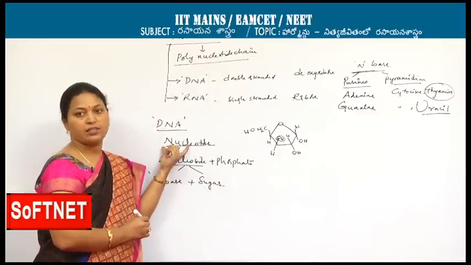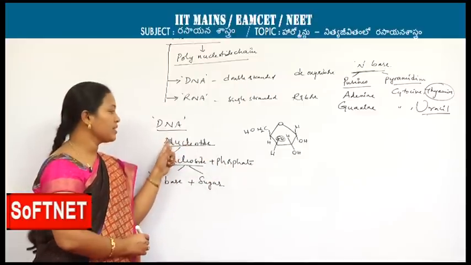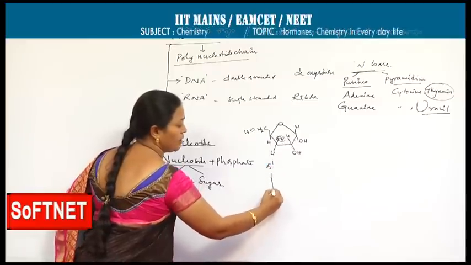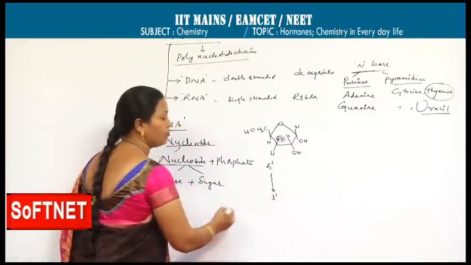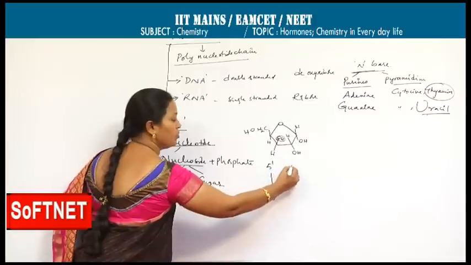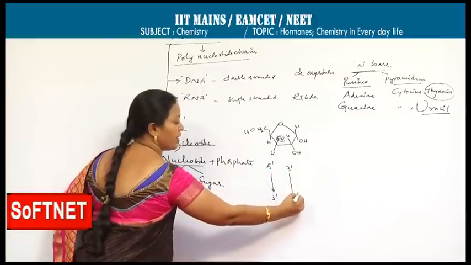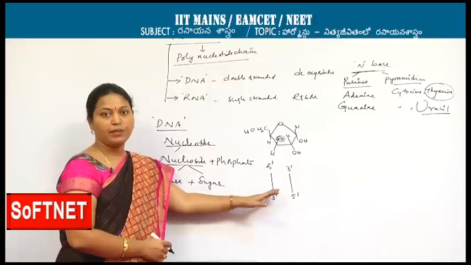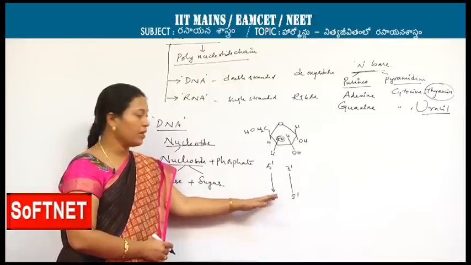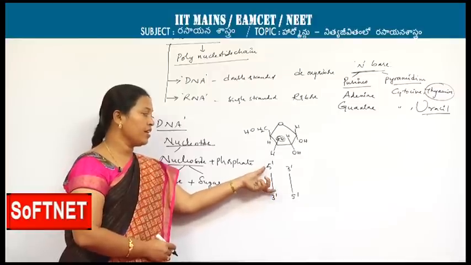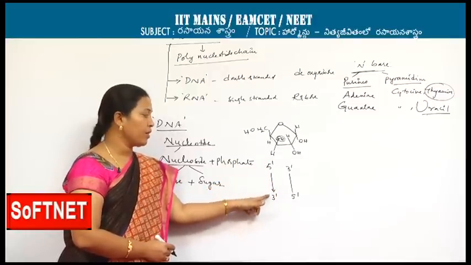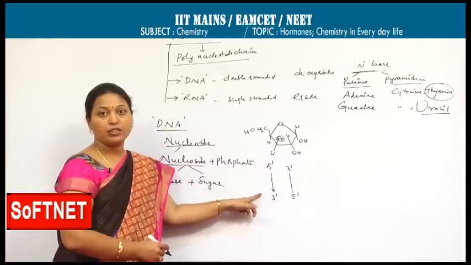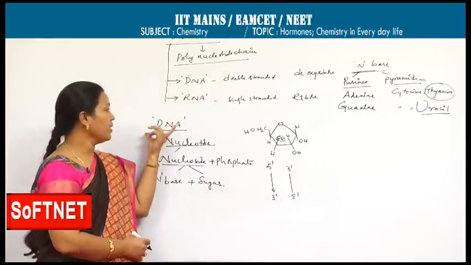These nucleotides are arranged in a certain direction, means 5 prime to 3 prime in one strand of DNA, 3 prime to 5 prime in another strand of DNA. This is said to be anti-parallel. Anti-parallel means they are not interlinking, they are moving. One strand is moving from 5 prime to 3 prime, another strand is moving from 3 prime to 5 prime. Anti-parallel two strands are present in DNA.